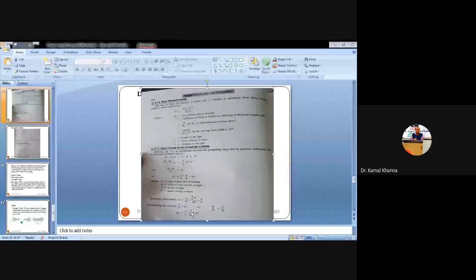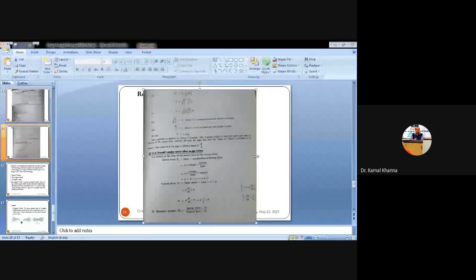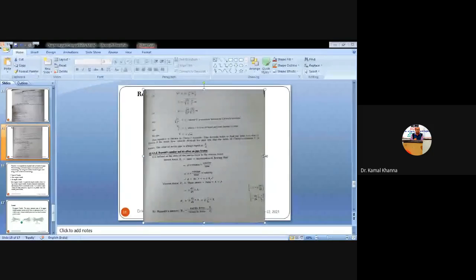Calculating the value of V squared, we have V squared is equal to HF into W by F dash into M into 1 by L, and V becomes the square root of W by F dash into HF by L into M.